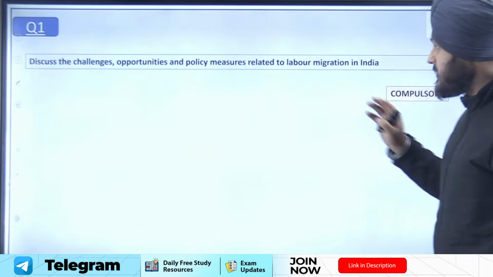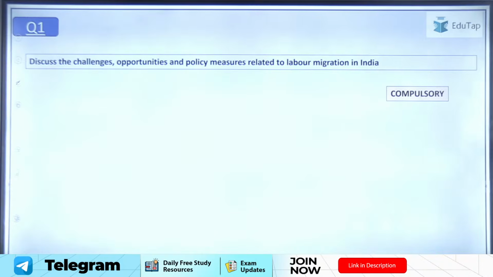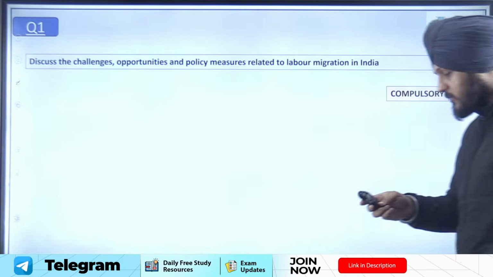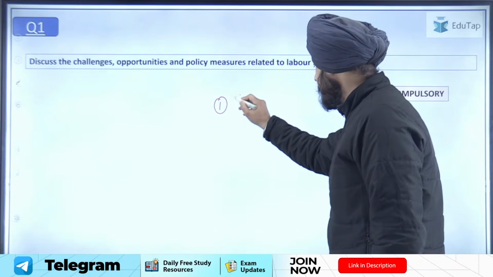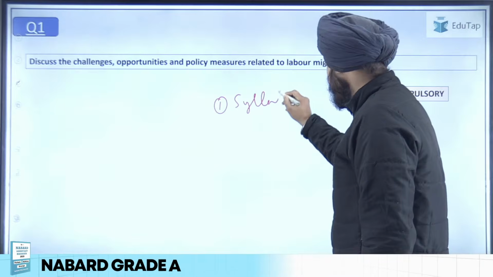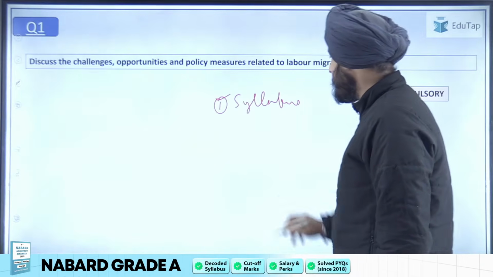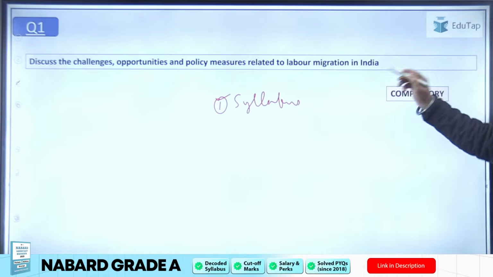So the first question is: discuss the challenges, opportunities and policy measures related to labor migration in India. Now, the best part is that this question was asked straight from the syllabus. We had covered this topic called migration, and the question is directly related to that.